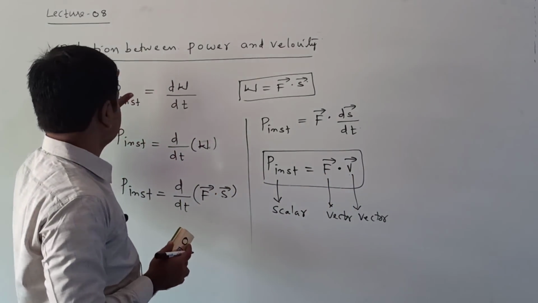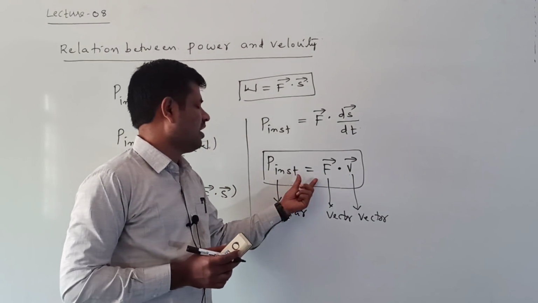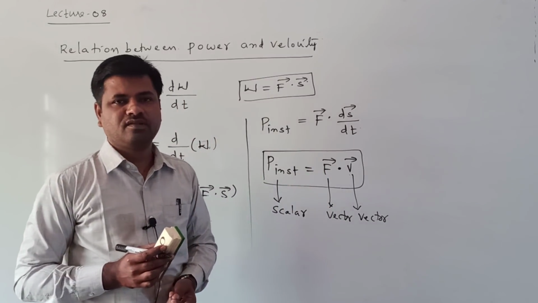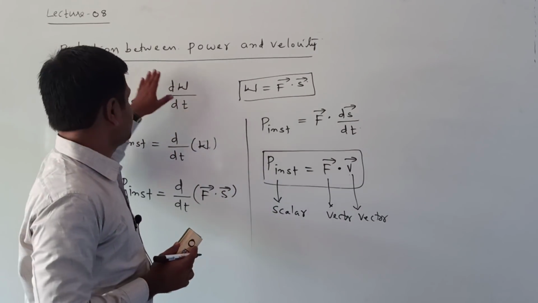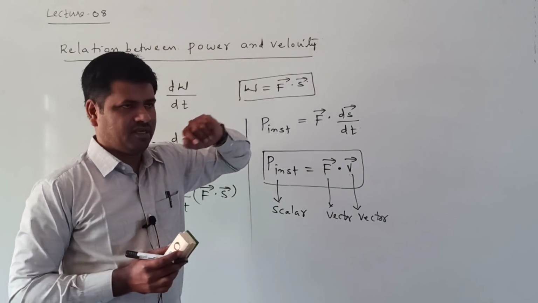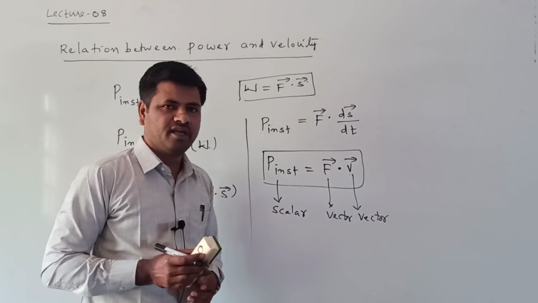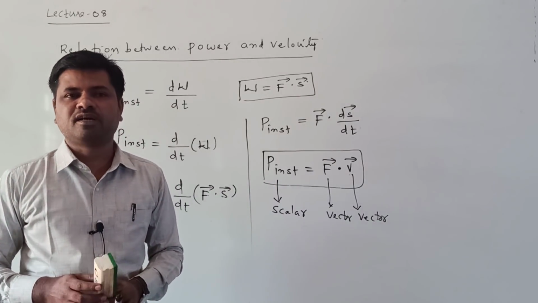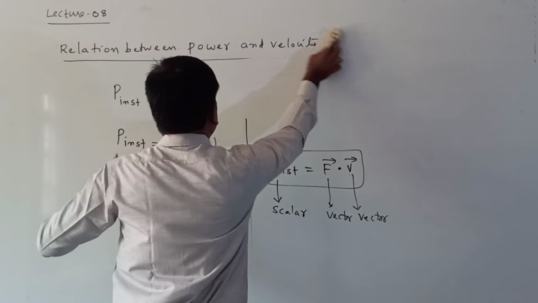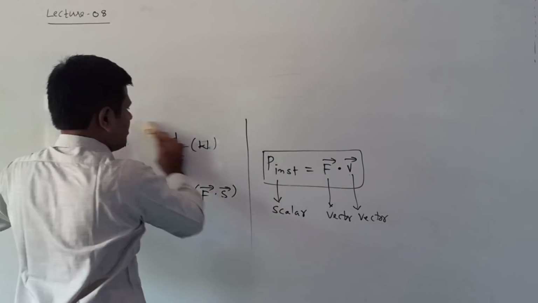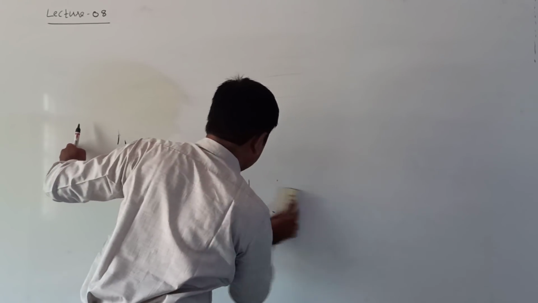Means the instantaneous power is equal to the dot product of force and velocity. This is called the relation between power and velocity. The power I consider here is the instantaneous power. Right, this is the concept of power.